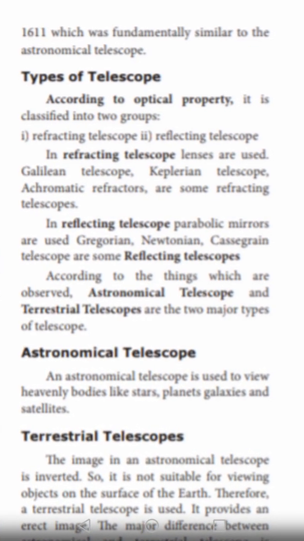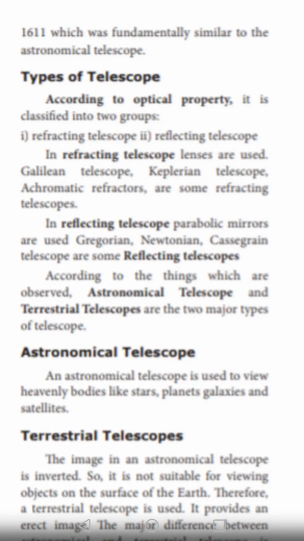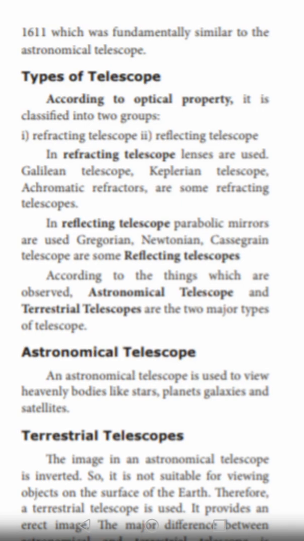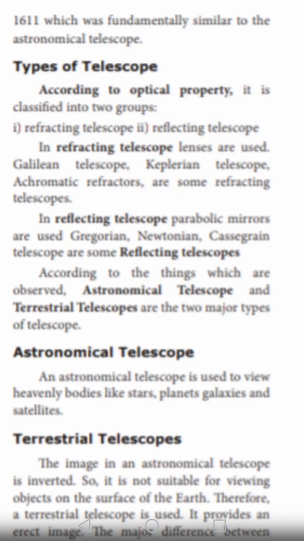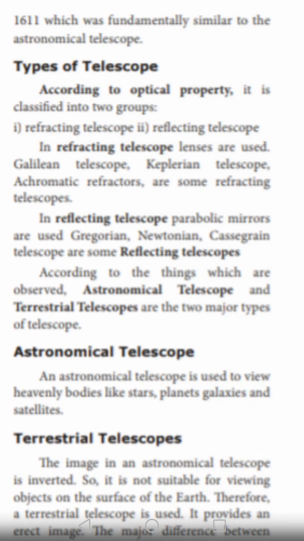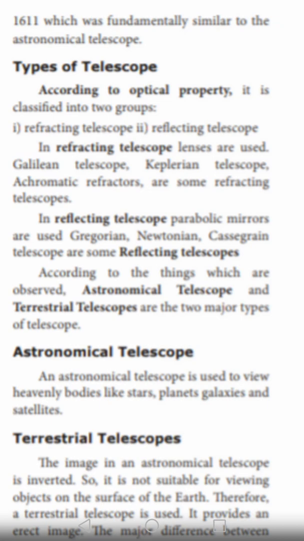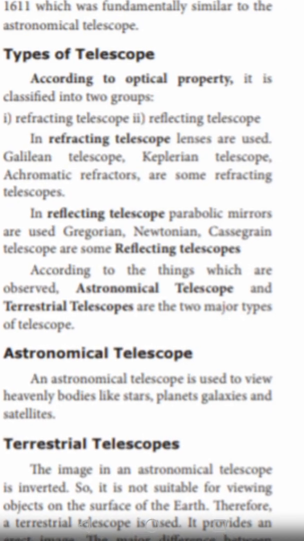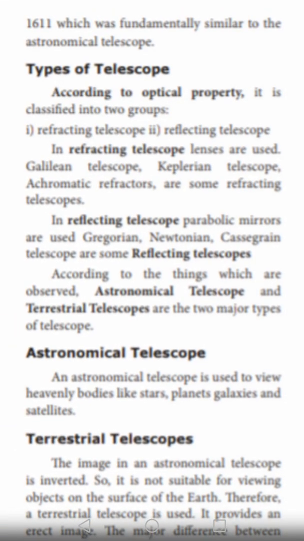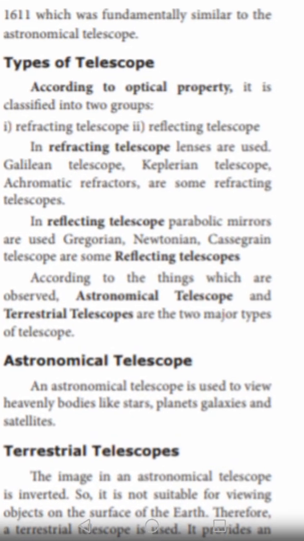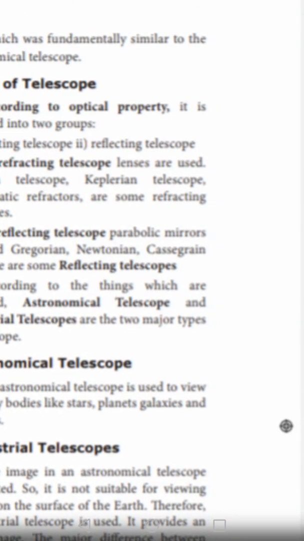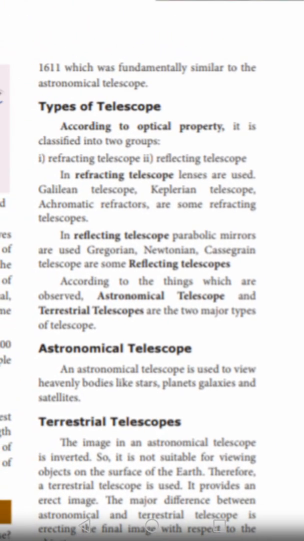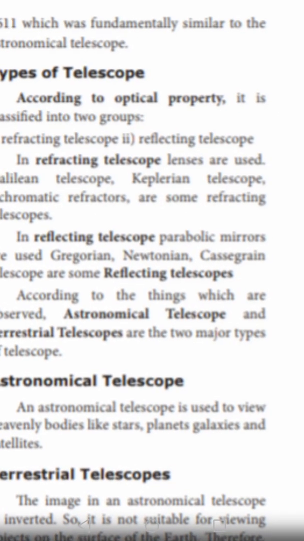What is meant by refracting? What is meant by reflecting? Already we know this from the first part. In a refracting telescope, lenses are used: Galilean telescope, Keplerian telescope, achromatic refractors are some refracting telescopes. In a reflecting telescope, parabolic mirrors are used: Gregorian, Newtonian, Cassegrain telescopes are some reflecting telescopes.